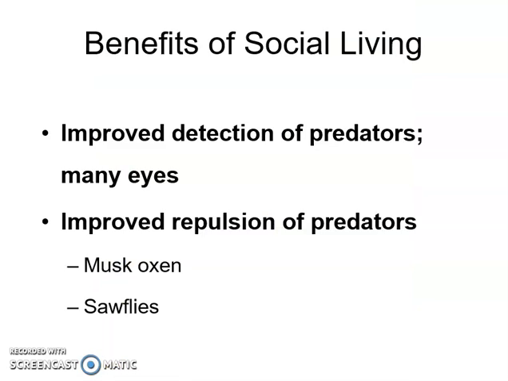And if we remember, biology has two main goals. It's to reproduce, create offspring, and it's to stay alive. And so living in social groups allows them to stay alive better. Why? Because you have more predator detection, so more eyes on the lookout, and you can also work together in order to deter some of those predators from maybe causing your group harm.